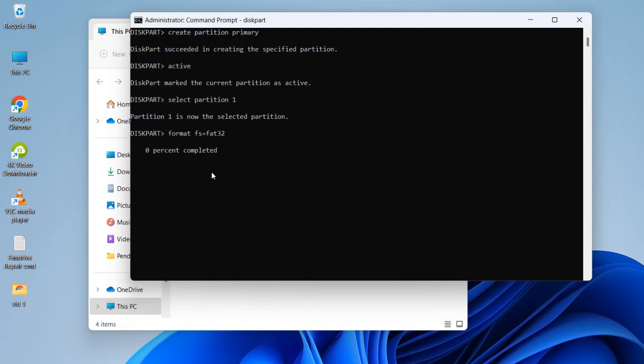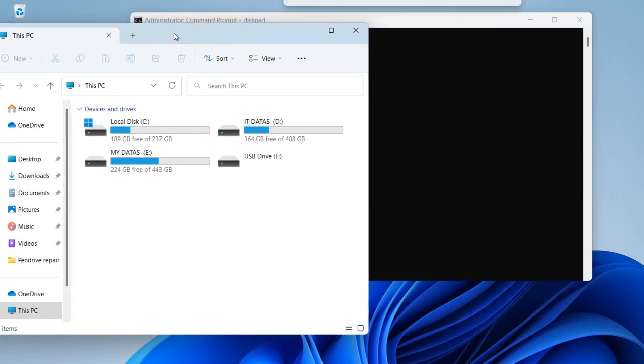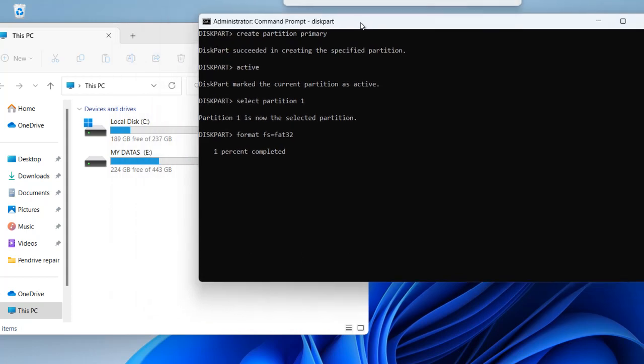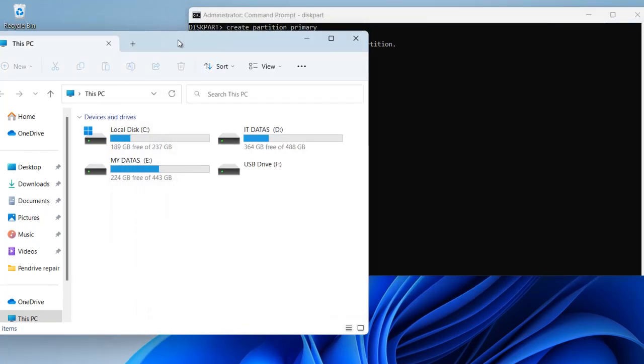Once it has been completed 100%, your flash drive will be ready to use. Now let's wait for this to finish. So it's 1% now. You can see your flash drive also here.